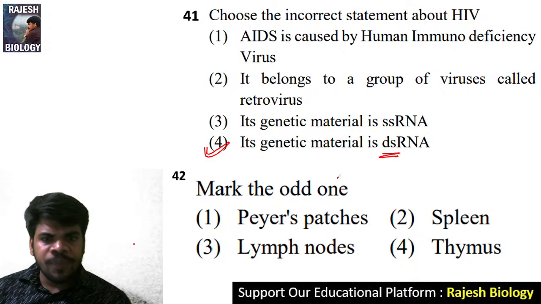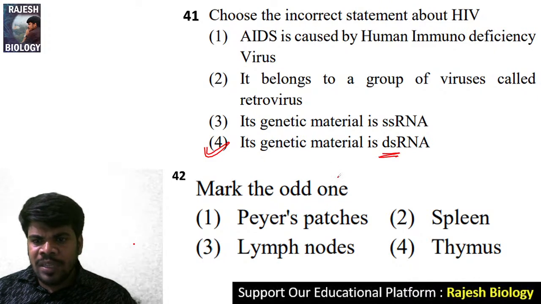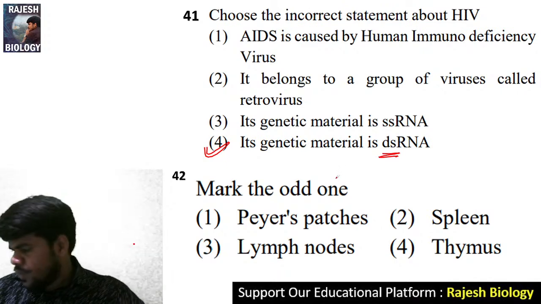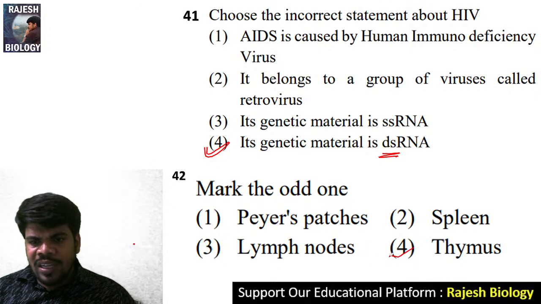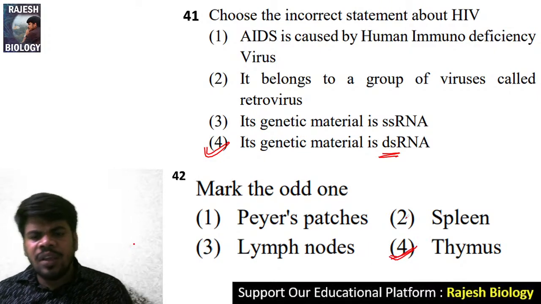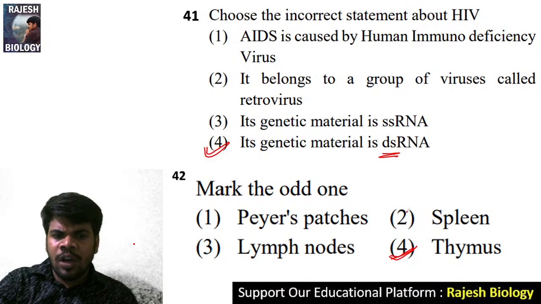42 question number. Mark the odd one. Peyer's patches, spleen, lymph nodes and thymus. For 42, Swarupa, you are right. That is thymus. Actually it is an endocrine gland, but the remaining are all completely immune organs.